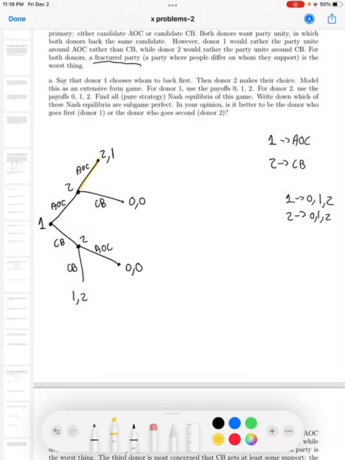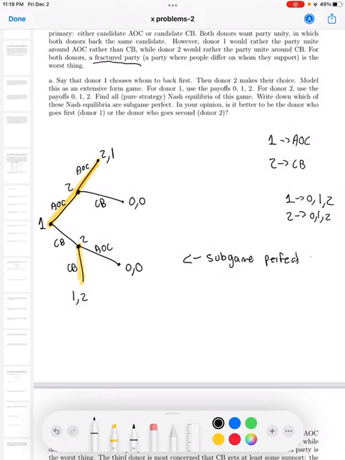Now down here, donor 2 could either get a payoff of 2 or 0, so they obviously choose 2. Now, if donor 1 chooses to go the AOC route, then they get a payoff of 2, and if they choose CP, they get a payoff of 1, so they'll obviously go for the higher payoff of 2. So this right here is the subgame